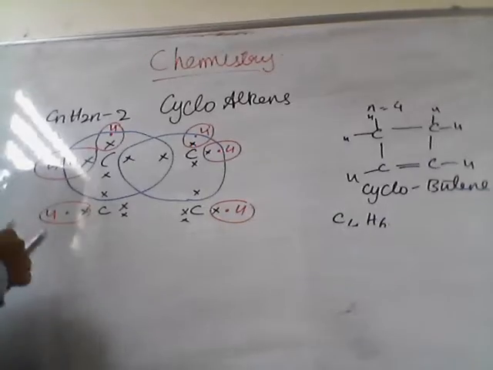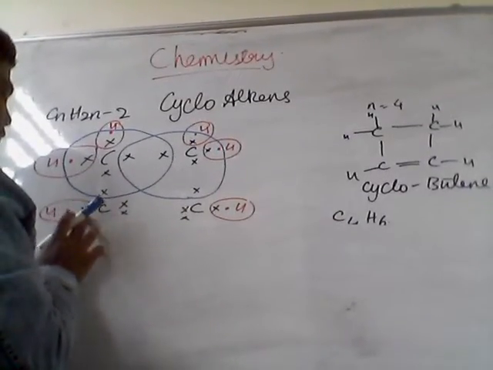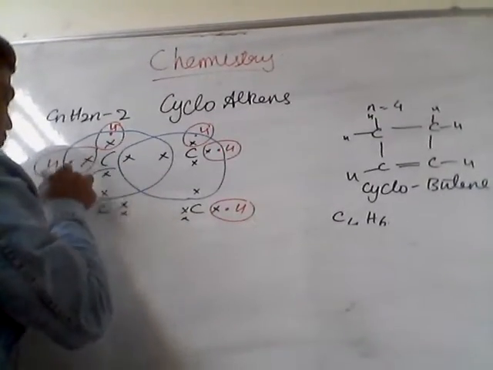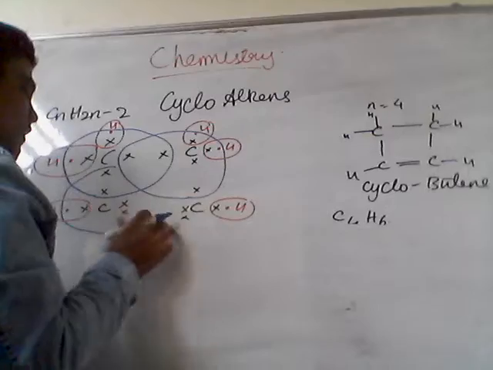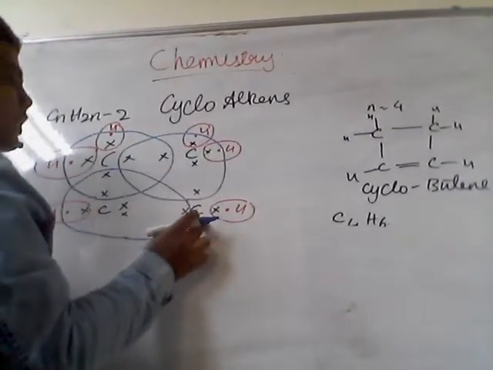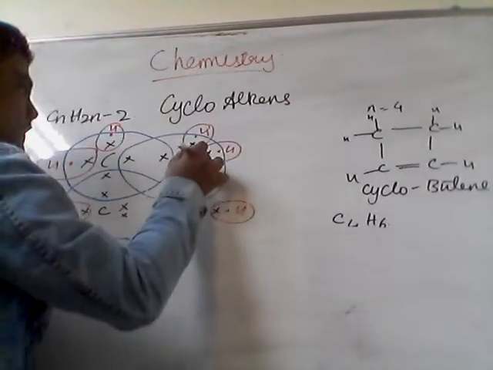like this. Now it has become a double bond, and then for this carbon, if you see 1, 2, 3, 4, 5, 6, 7, 8. So this is the bond that we are getting for this carbon atom. Okay, and then for this 1, 2, 3, 4, 5, 6, 7, 8.